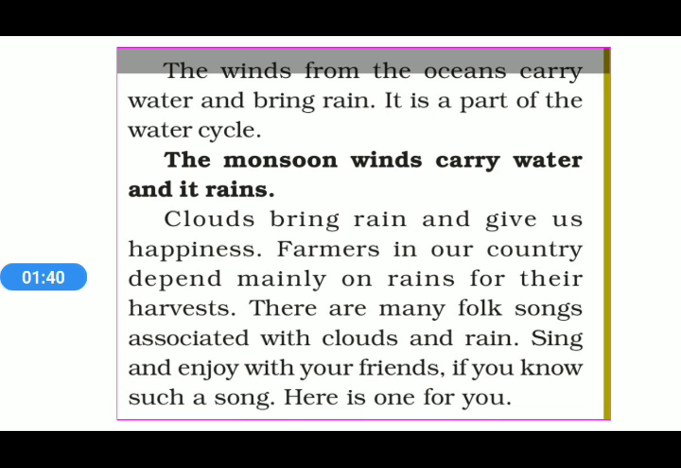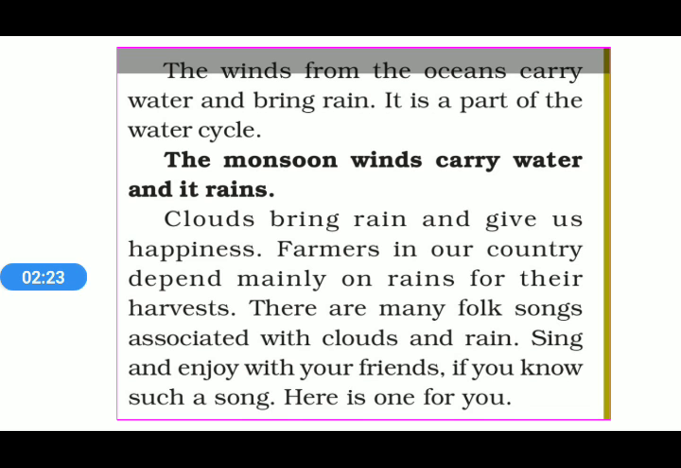On the other side, there is another uneven heating, that is due to land and water, and due to that uneven heating of land and water, it creates monsoon winds, which are very necessary for us. The winds from the oceans carry water and bring rain. It is a part of the water cycle. That is an example of uneven heating of land and water. The monsoon winds carry water and it rains.